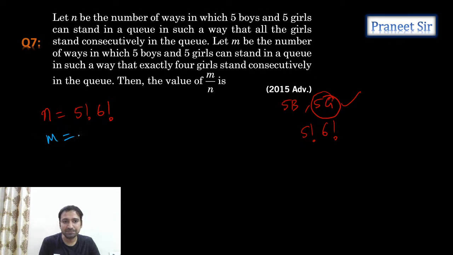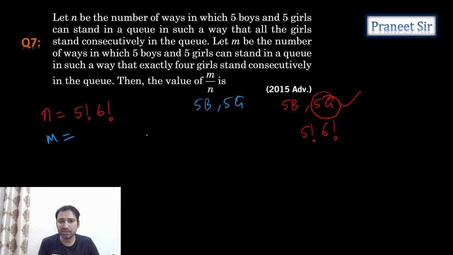What is the m value? M is the number of ways in which 5 boys and 5 girls can stand in a queue in such a way that exactly 4 girls stand consecutively. Exactly 4 girls have to sit consecutively. Okay, let's see this. 5 boys and 5 girls are there.